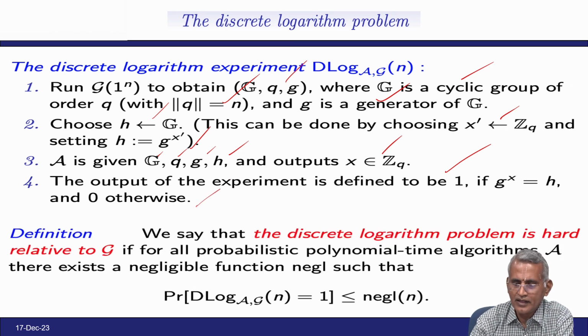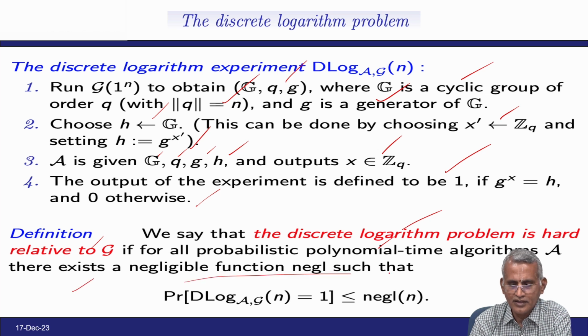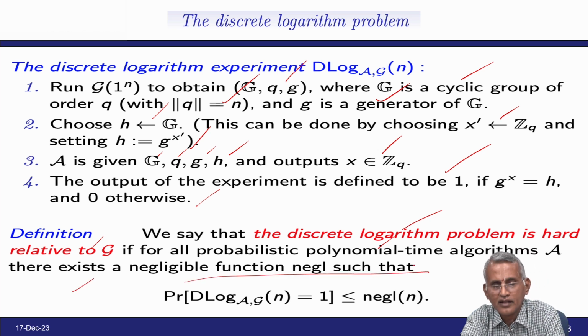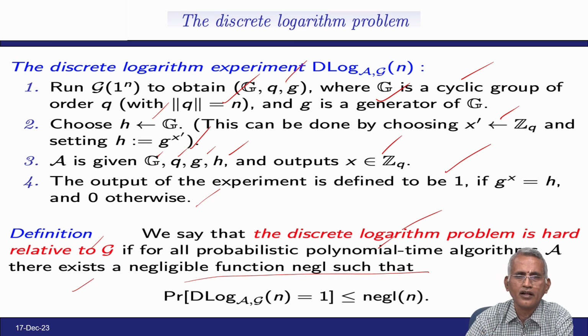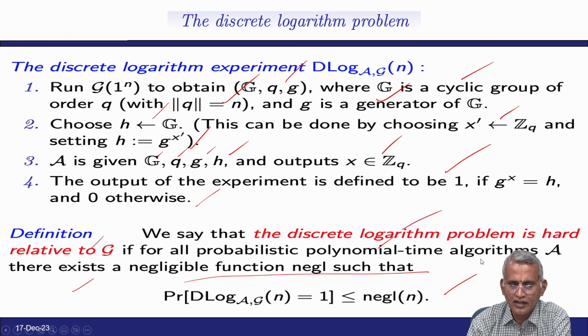We say that the discrete logarithm problem is hard relative to G if for all probabilistic polynomial time algorithms A there exists a negligible function negl such that the probability of the experiment output equal to 1 is less than or equal to a negligible function of n. So, this way the discrete logarithm problem is defined.